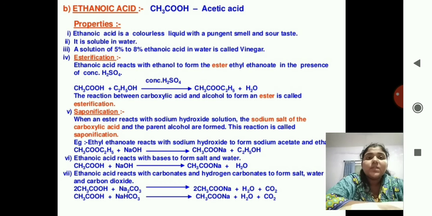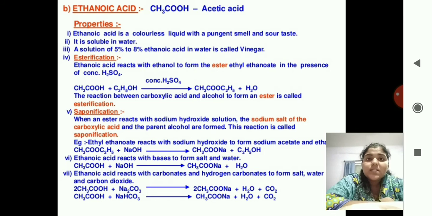What is happening? The ethanoic acid, that is CH3COOH, combines with the ethanol. Okay, it combines with the ethanol in the presence of concentrated sulfuric acid and it forms ester ethyl ethanoate. Okay, and it gives water. The reaction between carboxylic acid and alcohol to form an ester is called esterification. Okay, here C2H5 is remained over there.